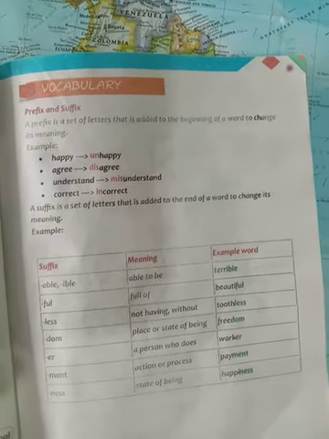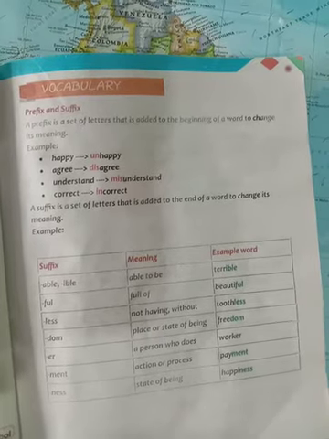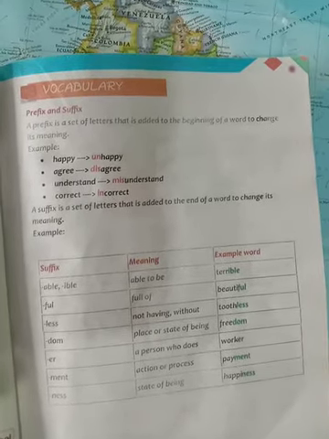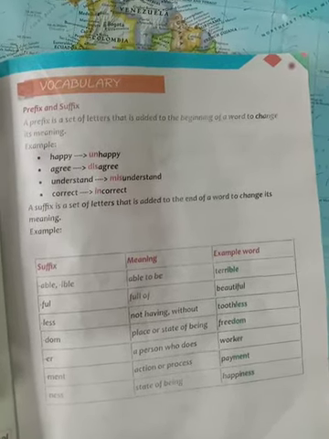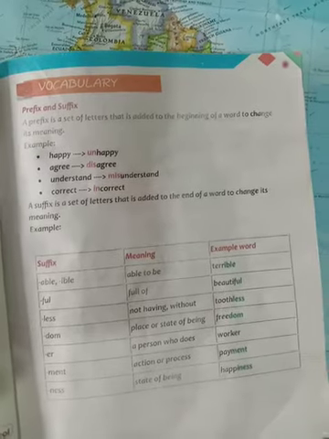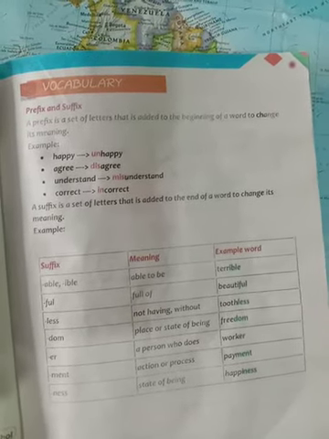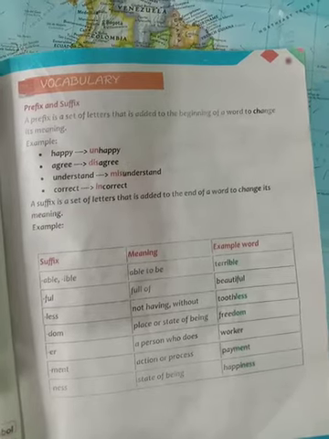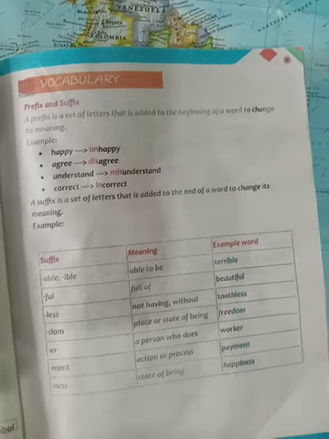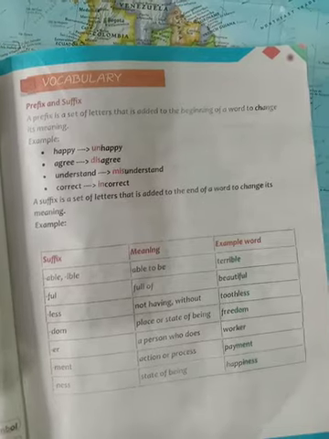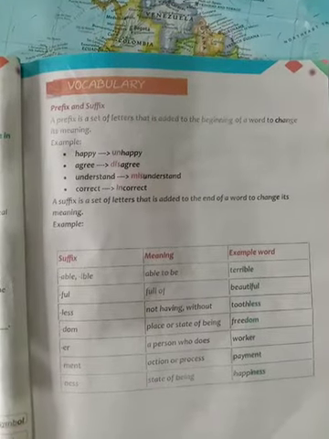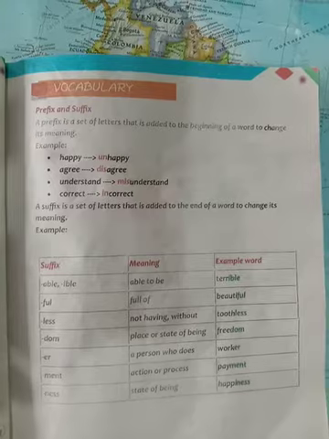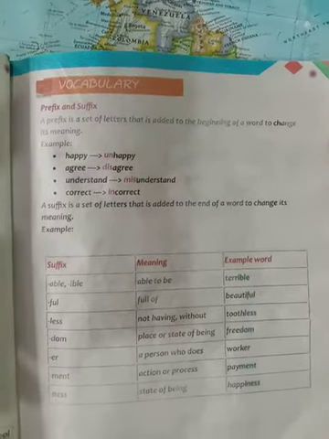Terrible, like see, beautiful, beauty is a noun, and then beautiful is an adjective. Then toothless, see, tooth is again a noun, and if we put less, it means someone or something is toothless, it doesn't have any tooth or teeth. Then free, to free someone or to free something, and then we have freedom, which becomes a noun, so it has completely changed the meaning of it.